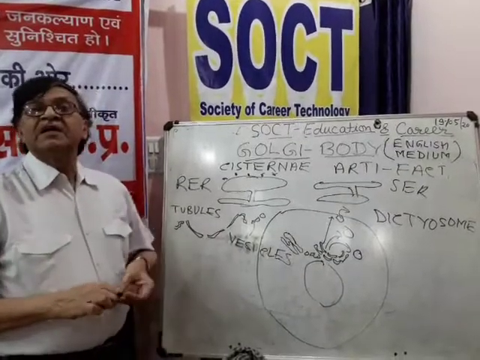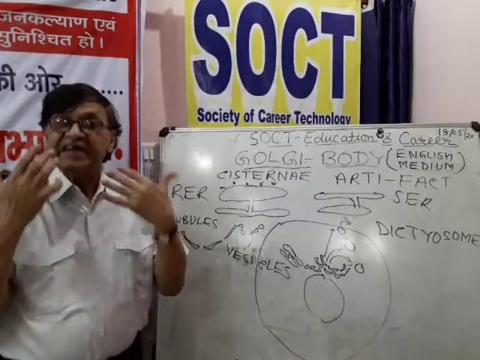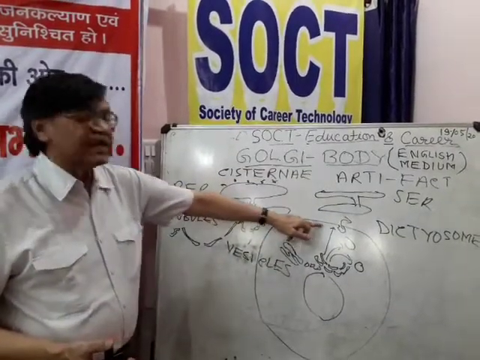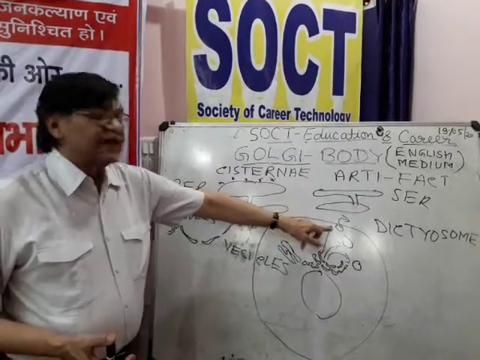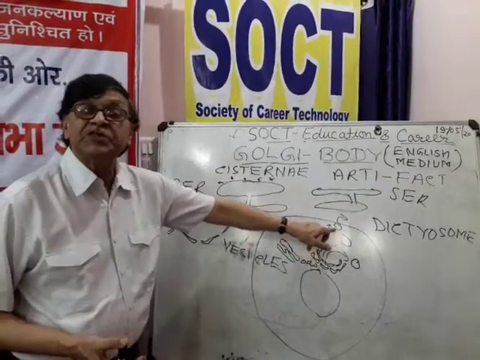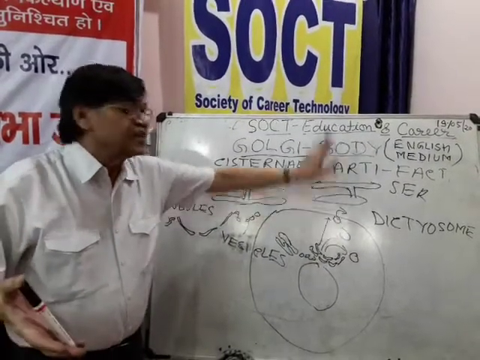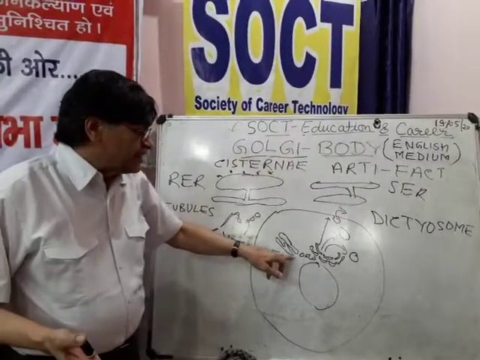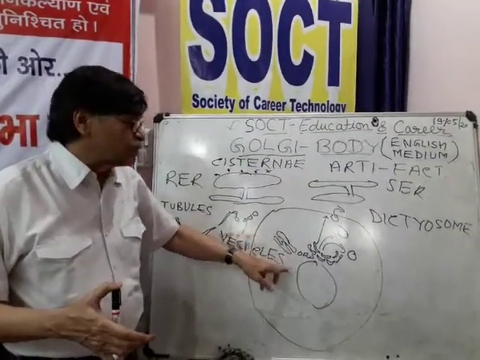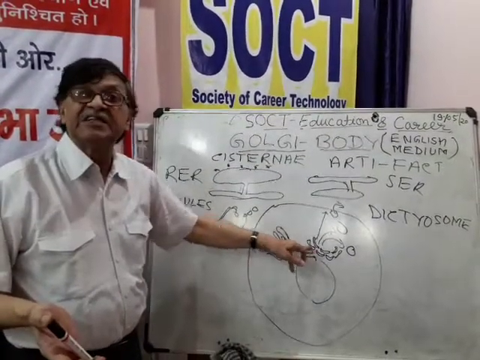So Golgi body is not a static structure, it is a very dynamic structure, and as you can see here that at the time of secretion the vesicle of Golgi body fuses with the cell membrane, becomes a part of the cell membrane, and the secretion goes out. On the other hand, some of the vesicles of endoplasmic reticulum or some part of the nuclear envelope may also be connected with it.